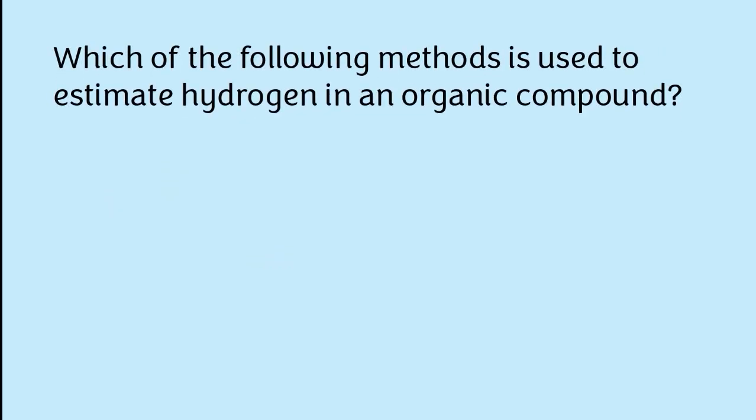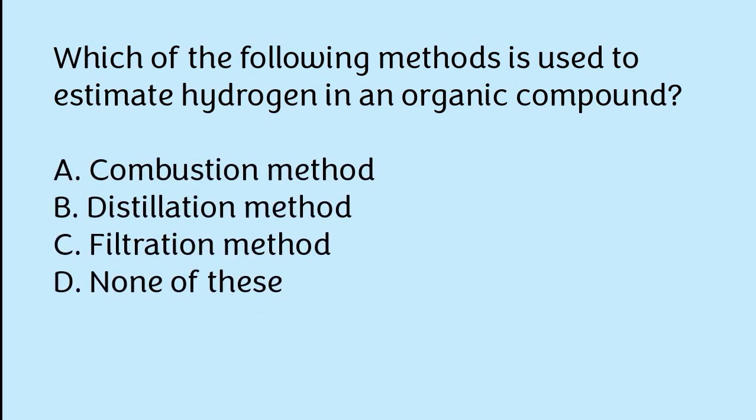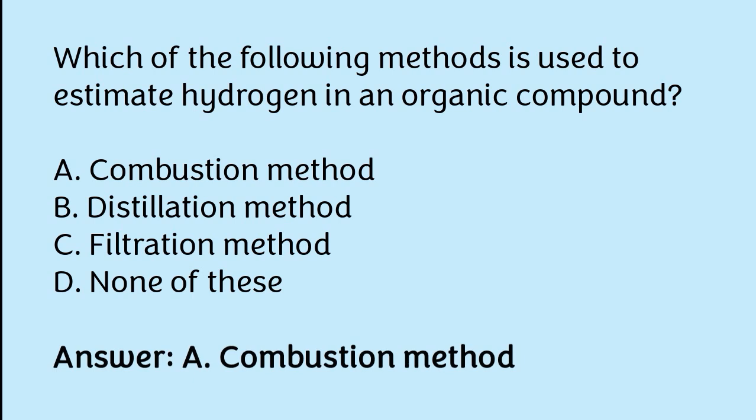Which of the following methods is used to estimate hydrogen in an organic compound? Combustion method, distillation method, filtration method, none of these. The correct answer is option A. Combustion method is used to estimate hydrogen in an organic compound.